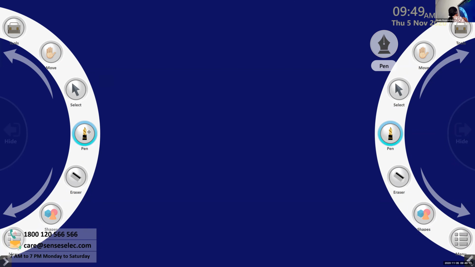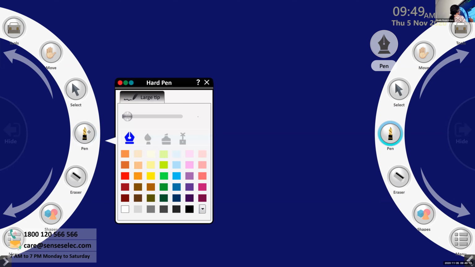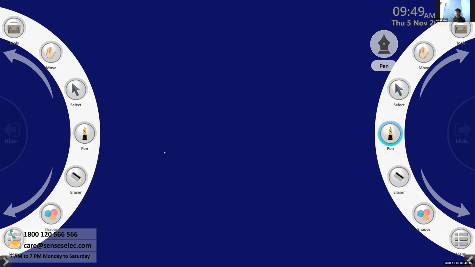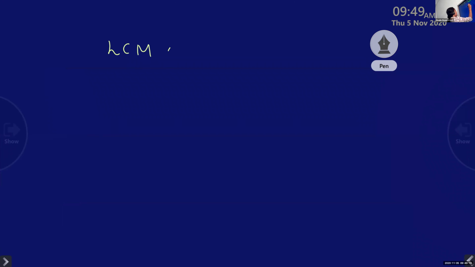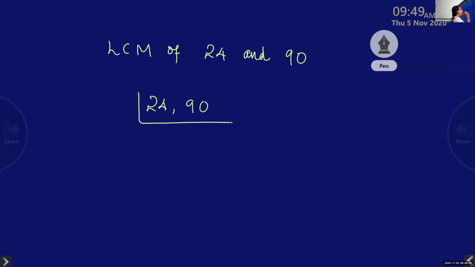Okay, children. Our question was find the LCM of 24 and 90. So 24 and 90 we will write like this and draw a box or line, a division sign.